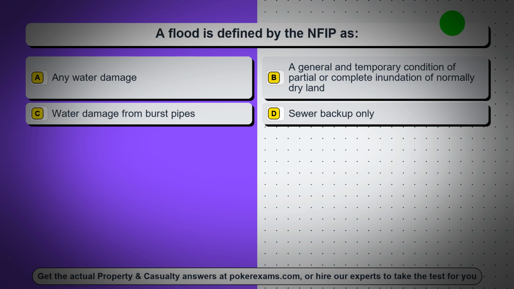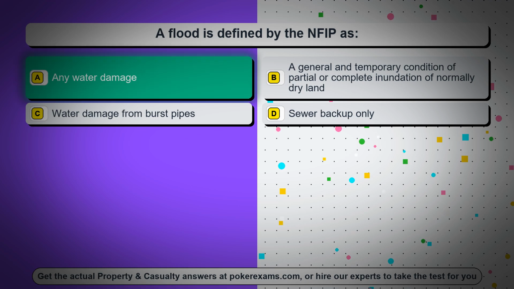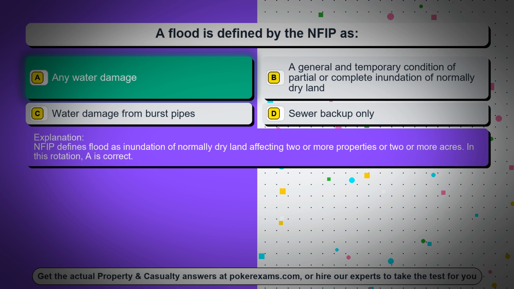Question 30. A flood is defined by the NFIP as, option A, any water damage. Option B, a general and temporary condition of partial or complete inundation of normally dry land. Option C, water damage from burst pipes. Option D, sewer backup only. The correct answer is option A, any water damage. NFIP defines flood as inundation of normally dry land affecting 2 or more properties or 2 or more acres. In this rotation, A is correct.